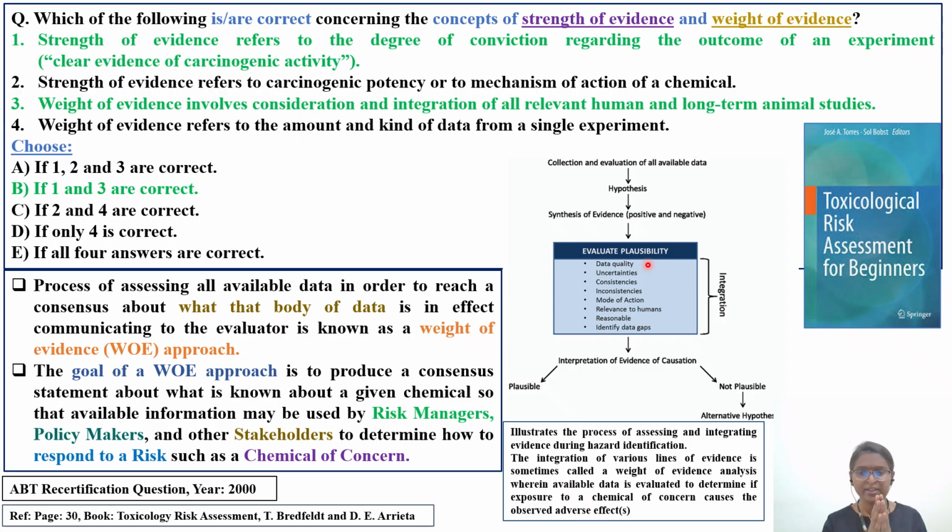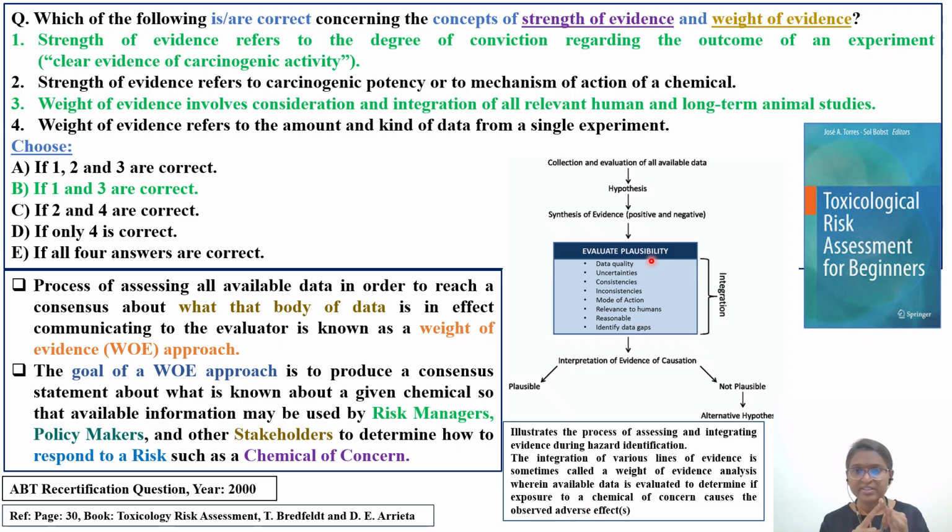Bradford Hill criteria will be there. In that they have listed around 9 principles, 9 criteria. There again we will see the definition of plausibility also. So we need to evaluate the plausibility, which includes data quality. Data quality means whether the study is done in GLP or non-GLP, and whether the study is published in a Scopus-indexed journal or a freely published journal. You need to check the authenticity of that particular publication and its data quality.